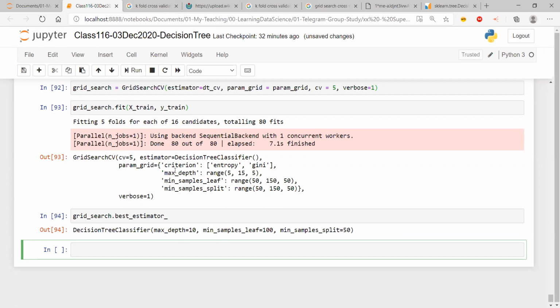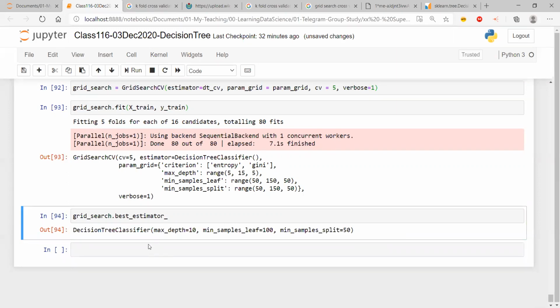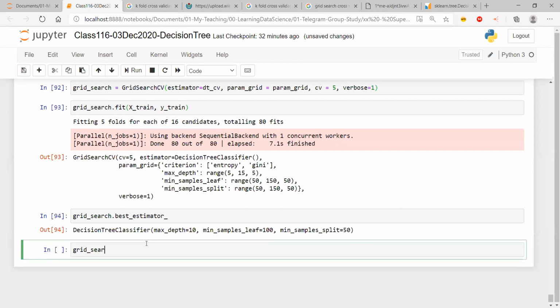It has not taken into consideration criterion at all. So it is saying that you don't have to consider criterion at all. You forget the criterion, take only these three variables, you will get a very good model. Now, what does it mean by good model?